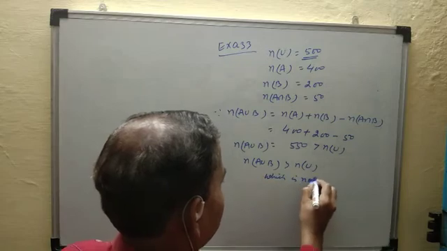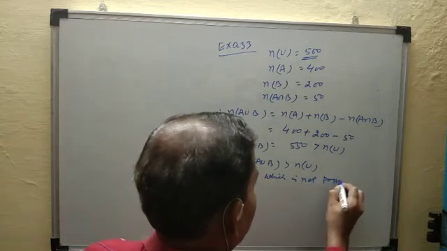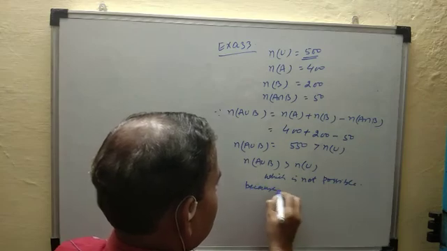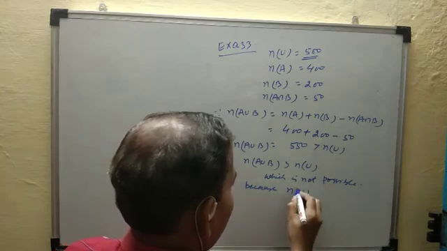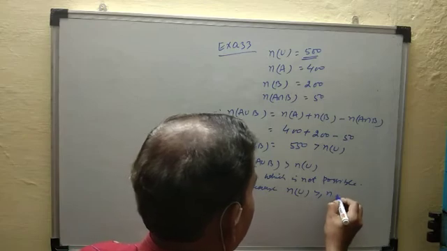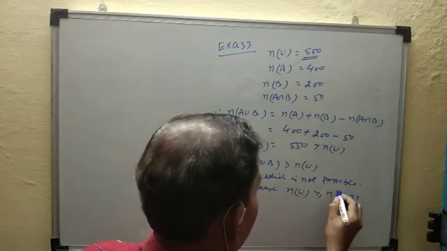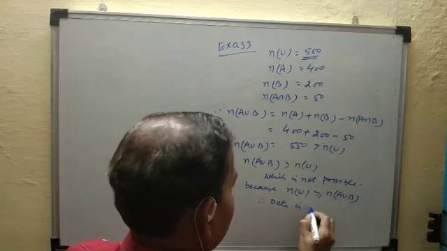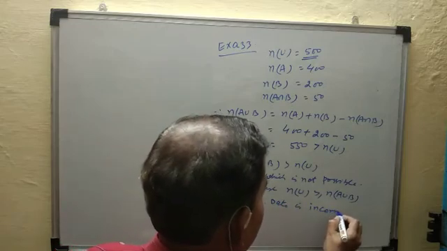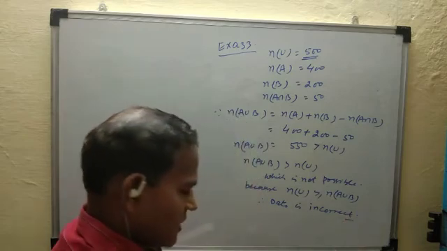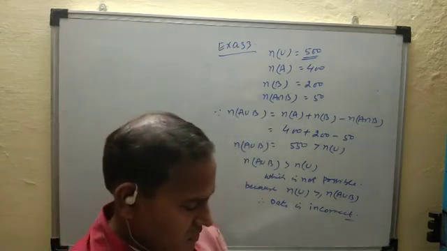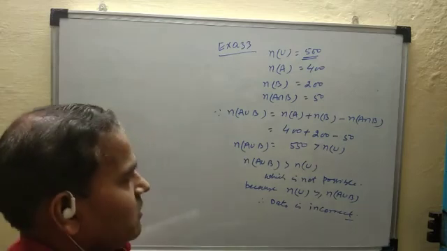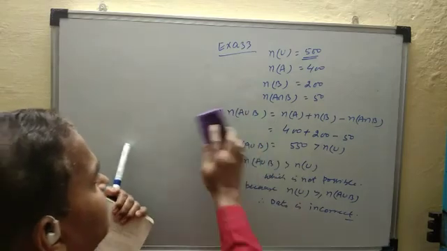Which is not possible because number of u is always greater than or equal to number of A union B. Therefore data is incorrect. Data is incorrect. This is example number 33. Now next, example number 34.